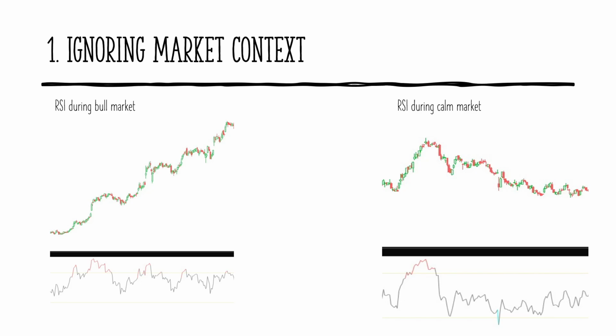This slide highlights how market context impacts technical indicators like the RSI. On the left, we see an overbought RSI during a strong bull market, yet the price continues to rise, showing that momentum can override traditional signals. On the right, the same RSI overbought condition in a calm market leads to a price decline, aligning with standard expectations. This demonstrates why traders shouldn't blindly rely on indicators without considering the broader economic and market environment.